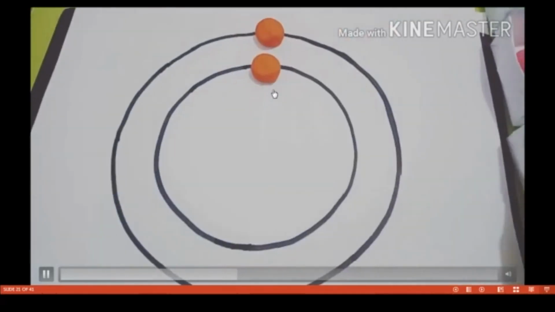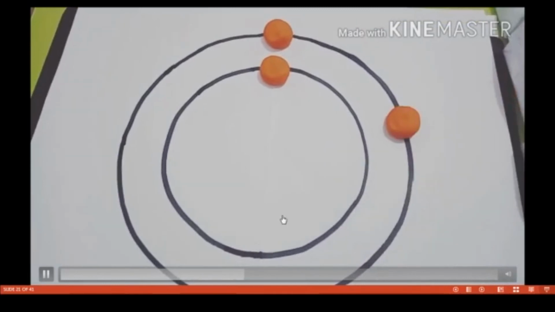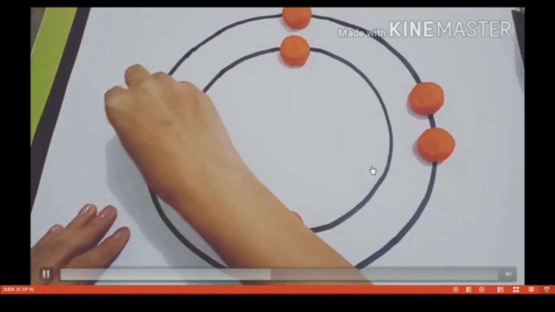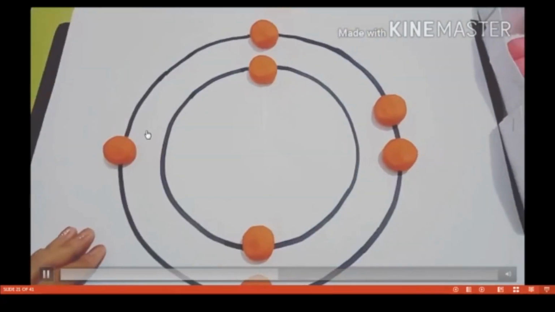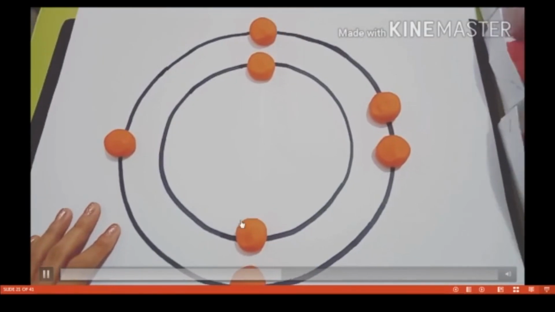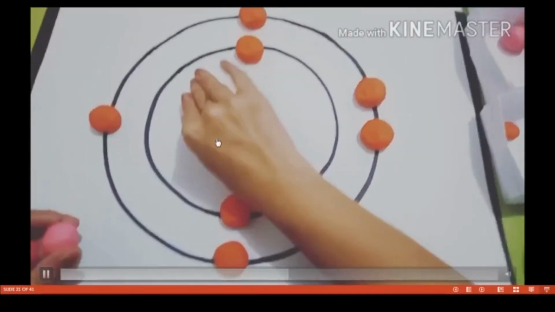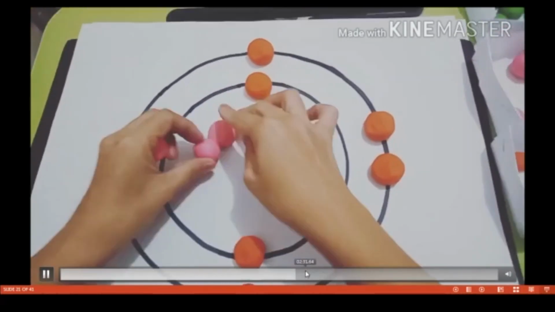The K shell has 2 electrons. The L shell has 5 electrons: 1, 2, 3, 4, 5. Now see, the pink color is neutron and the green color is proton.